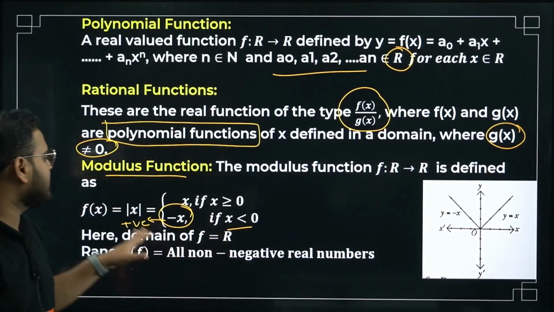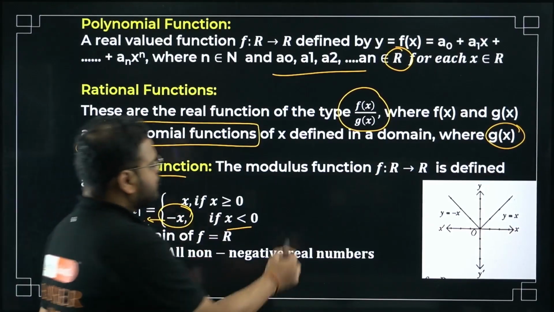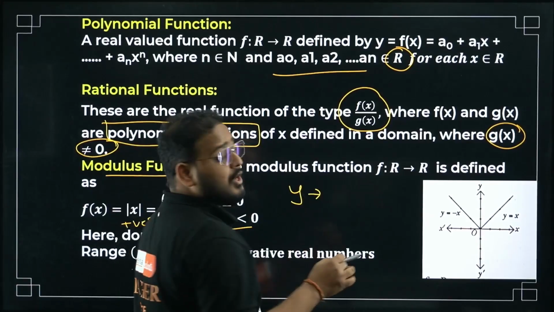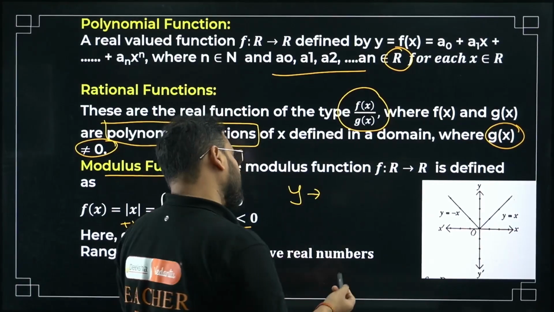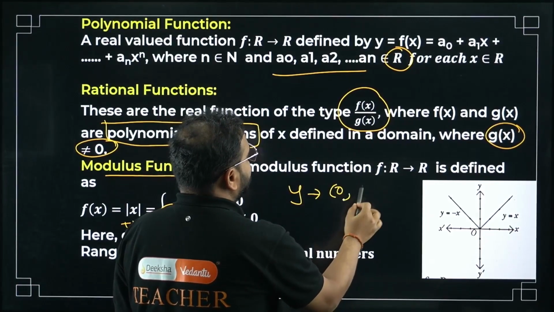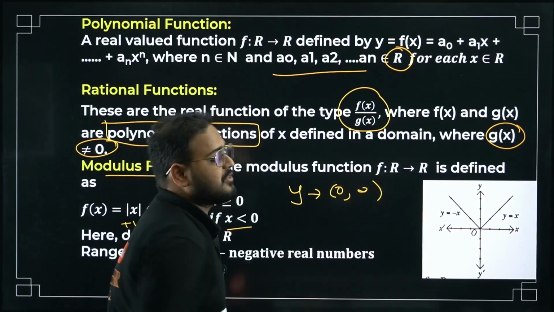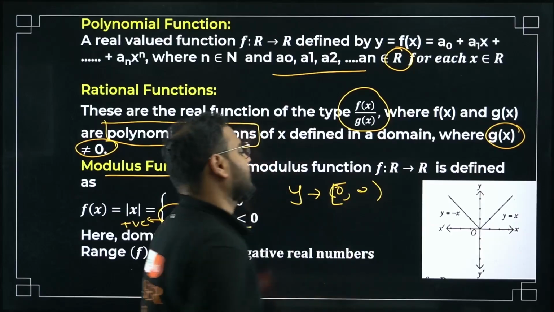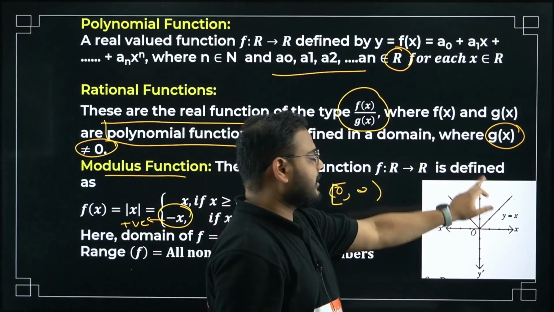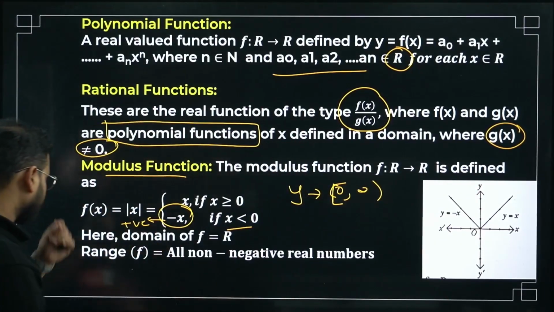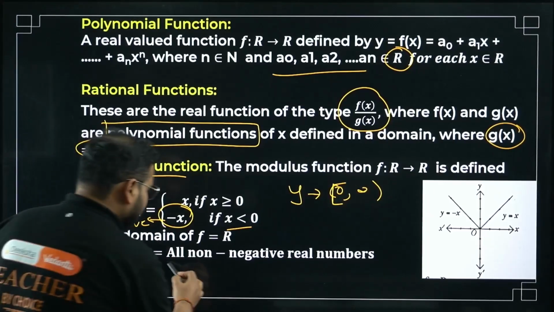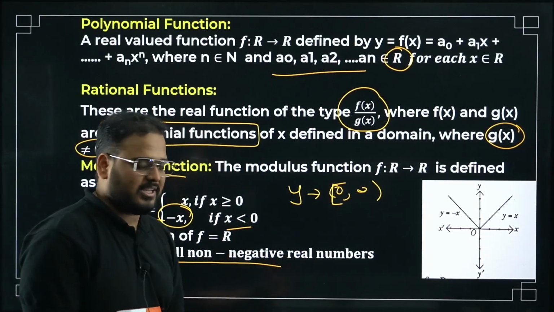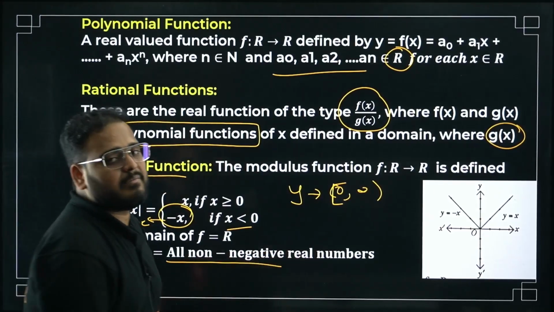So the range will always be coming as positive, bacha. So y will always be non-negative. It can be 0 to infinity, so this is a square bracket. 0 to infinity. Check this out. From 0 to infinity. Okay. So range is all non-negative numbers, not just positive. Even 0 is there. So that's why all non-negative real numbers will be your range.